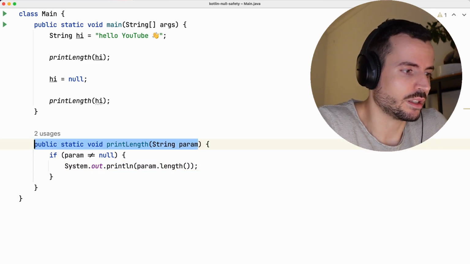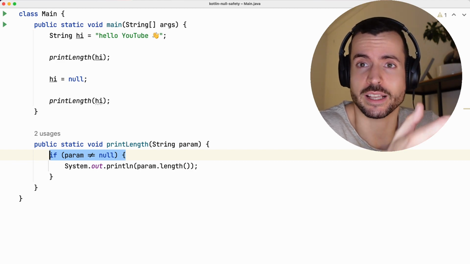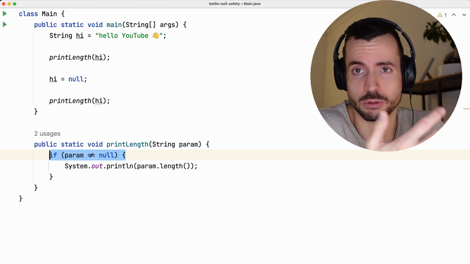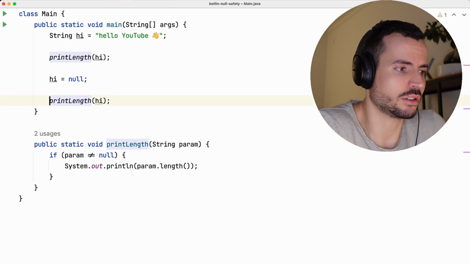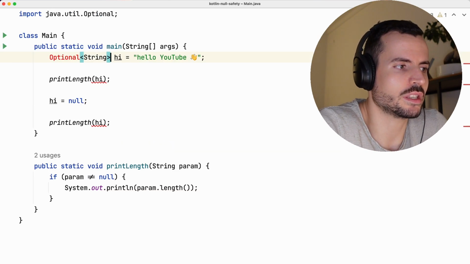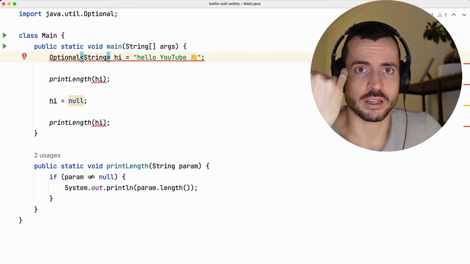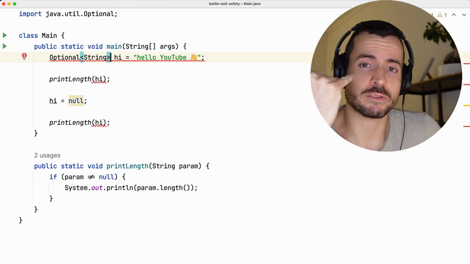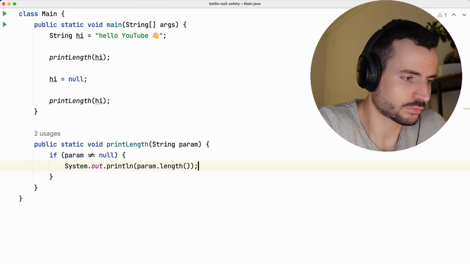But then if, for example, you know for certain, or the code base establishes or ensures, that this param cannot be null, this is just basically an added complexity which you didn't need in the first place. So this is not that good. Obviously, there are other options here. For example, you can use something like Optional, which again, not a bad thing. But the problem is, from my perspective, Optional works the other way around, where you're marking an object to be optional. But I don't think optionality is the problem. The problem is that you can never be sure when an object is there or not. So I don't think this in general addresses the overall issues.